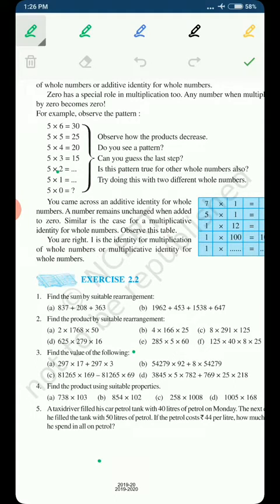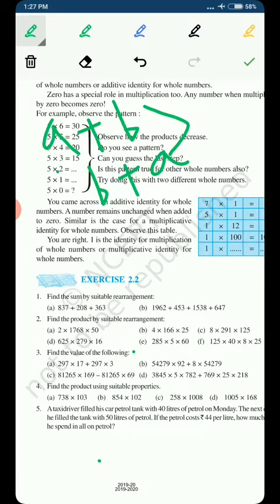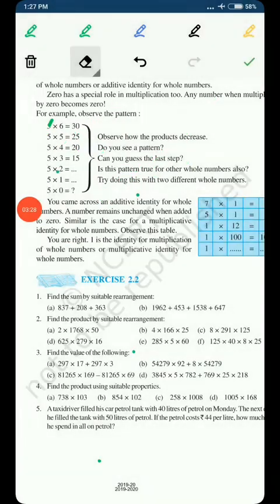Now, rearrangement can be of many types. Like in commutative property, what did we used to say? We used to say that if we are adding A to B or we are adding B to A, it means the same. This is also a rearrangement. Or by a suitable rearrangement we mean we have to arrange these numbers in such a way that the addition becomes easier for us.